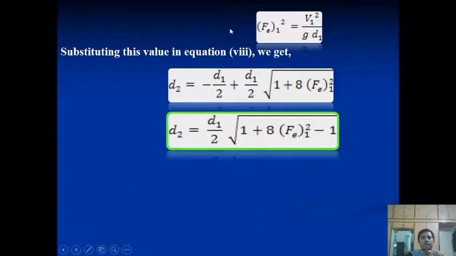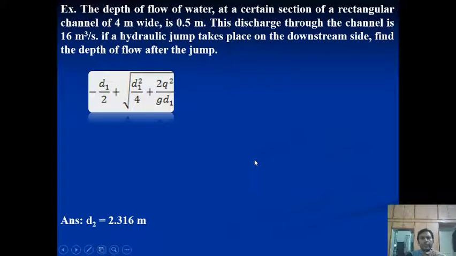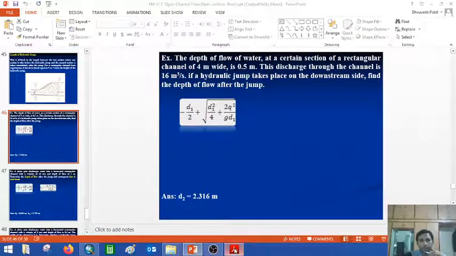So we say that 8 Fe square. So the ultimate aim is to derive d2 is equal to minus d1 by 2 plus d1 by 2 under root of 1 plus 8 Fe square. Now d2 is equal to, we make the common so that we get the value d1 by 2 under root of 1 plus 8 Fe square minus 1, where Fe is the Froude number. So this is the equation we have derived. And now I will take one small example, so I'm sure that you will see how to get the values for the hydraulic jump.